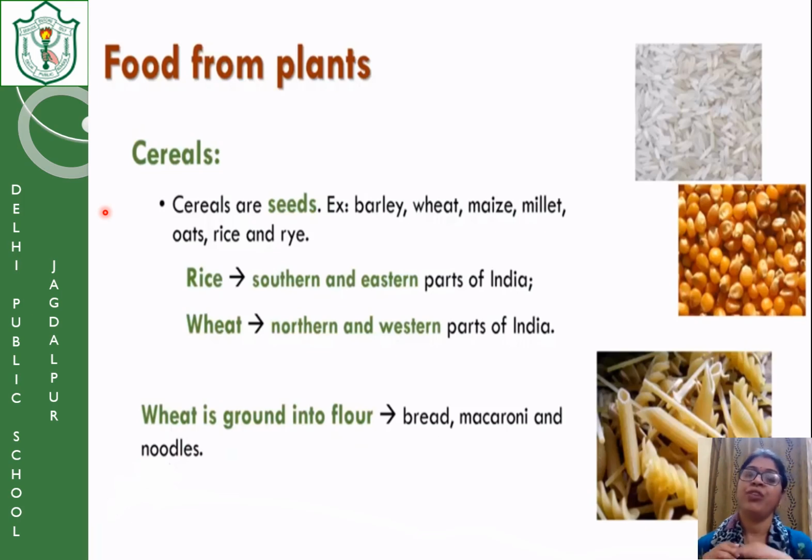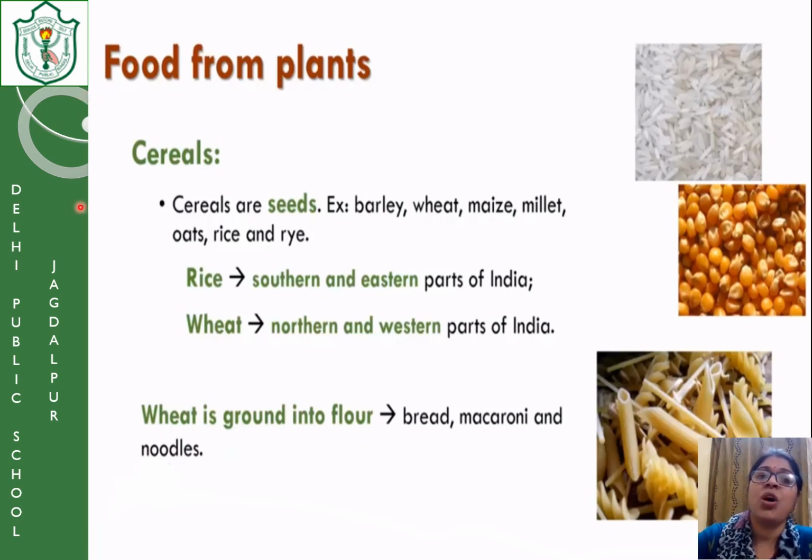Suppose, for example, in the breakfast, generally people eat chapati, milk, fruits. It is a combination. Milk has different nutrients, but the source of milk is an animal. When we eat chapatis, they come from a plant source. The fruits also come from a plant source. So children, the food that we eat daily has a source. The entire food is either from plants or animals.